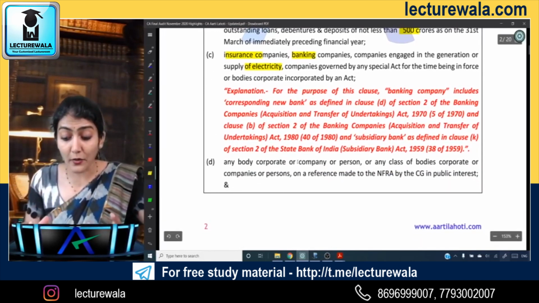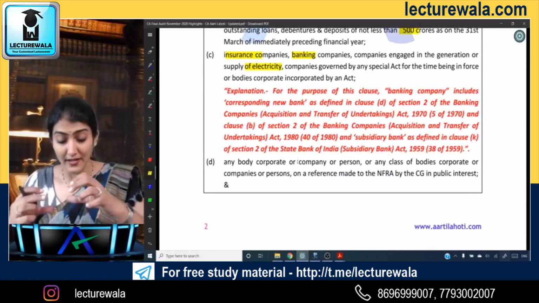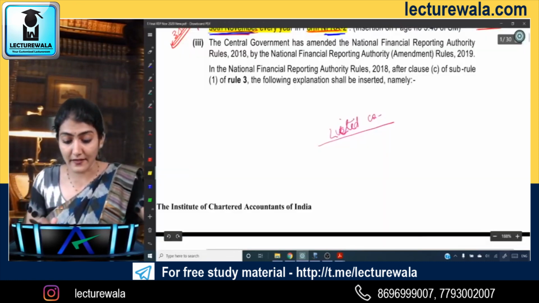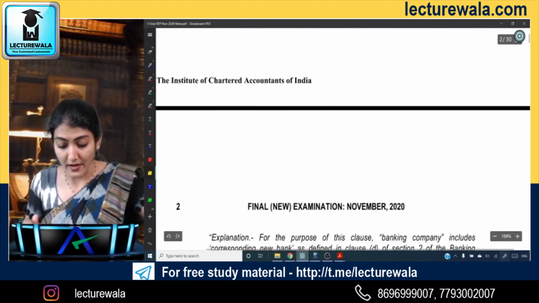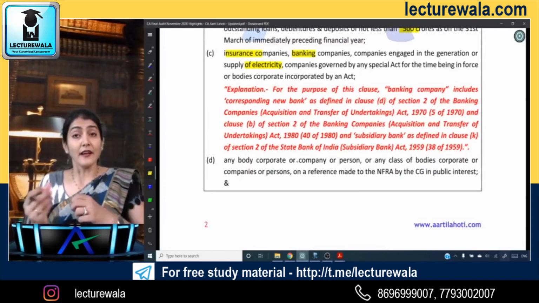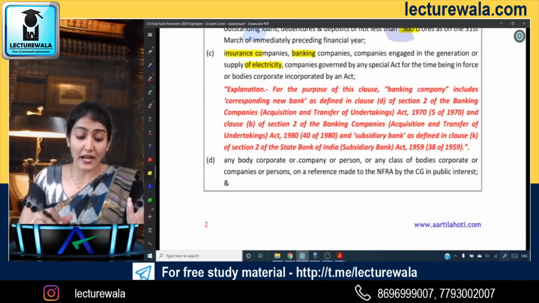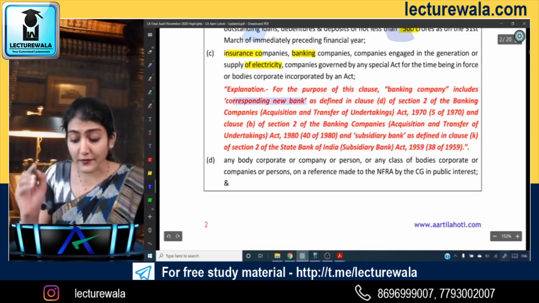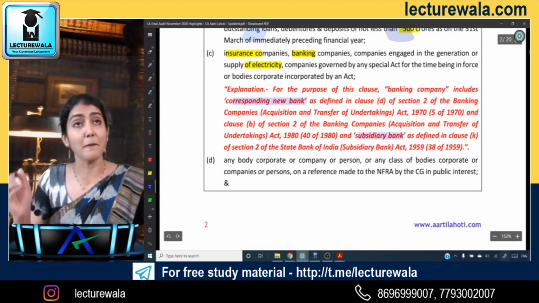Now this red color over here is the amendment, which is there in the academic updates. So it says that banking company now also includes the corresponding new bank, and it also includes the subsidiary bank.